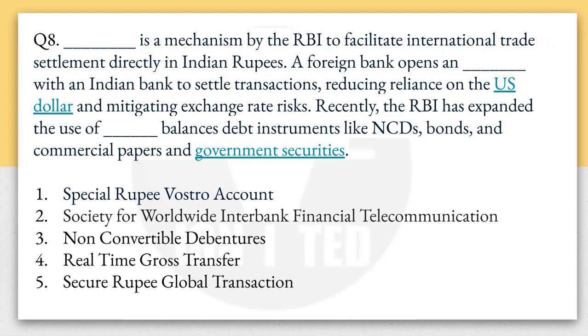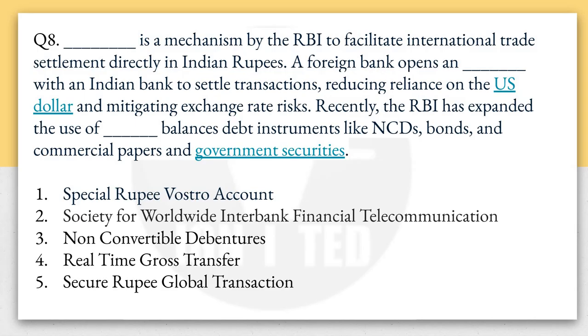Okay. Now come to the eighth question. It talks about an initiative of RBI. It is a mechanism of RBI to facilitate international trade settlement directly in Indian rupee. So basically, for international trade, you require dollars. Suppose you want to purchase some oil, you can't purchase oil in rupee. You have to purchase any import in dollars. A foreign bank opens this account with the Indian bank to settle transactions, reducing reliance on US dollars. It is directly in Indian rupee and mitigates exchange rate risk.